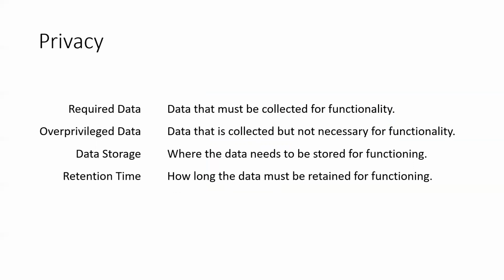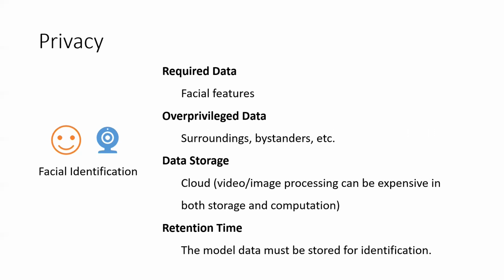One of these is the desirable property that data should not leave one's home. Many smart home products will automatically upload data to your cloud. Therefore, our framework considers whether remote processing is actually necessary for each sensing method. For example, if we use a camera to identify someone based on facial features, then facial features are the only thing we need. But cameras inadvertently will pick up their surroundings and any bystanders. Video and image processing can be expensive in both storage and computation, so processing in the cloud might be necessary. For identifying that user in the future, the data has to be stored.